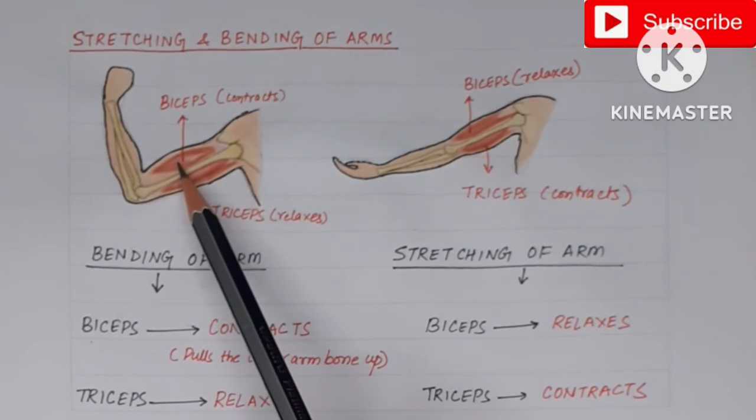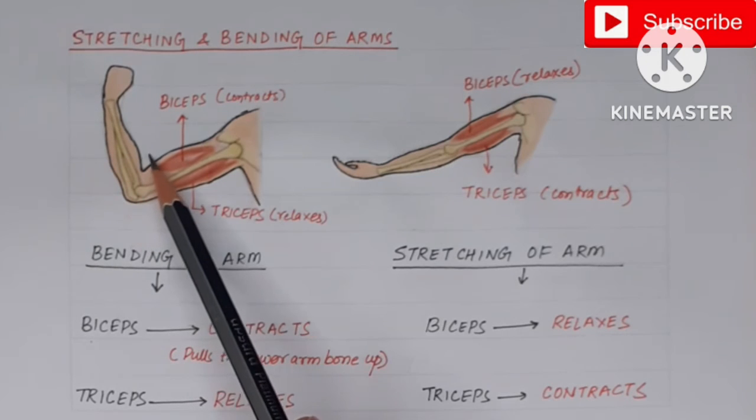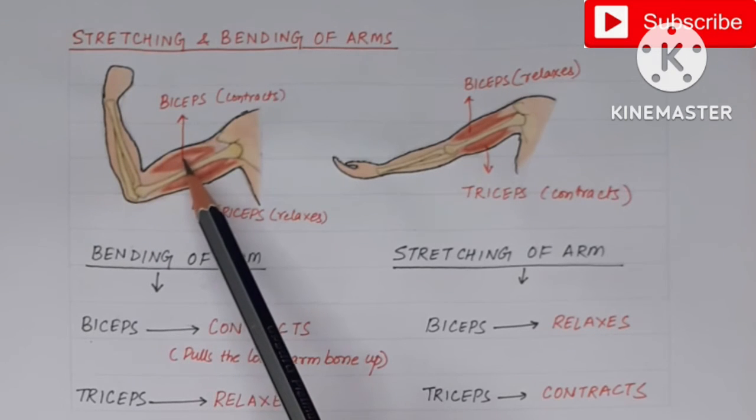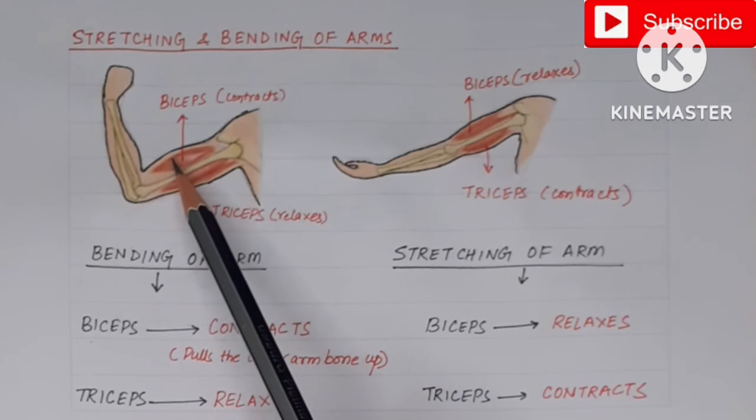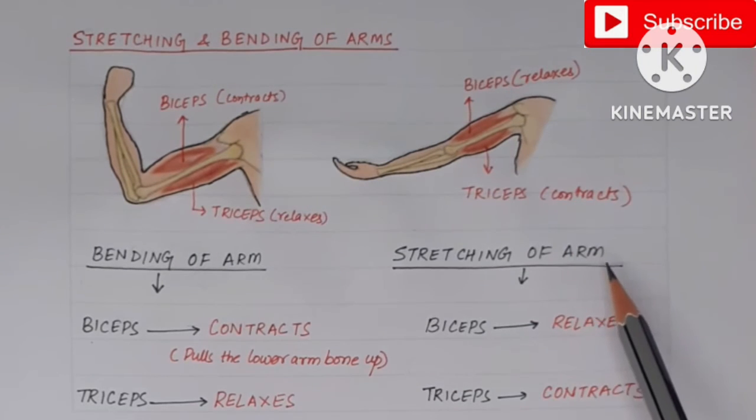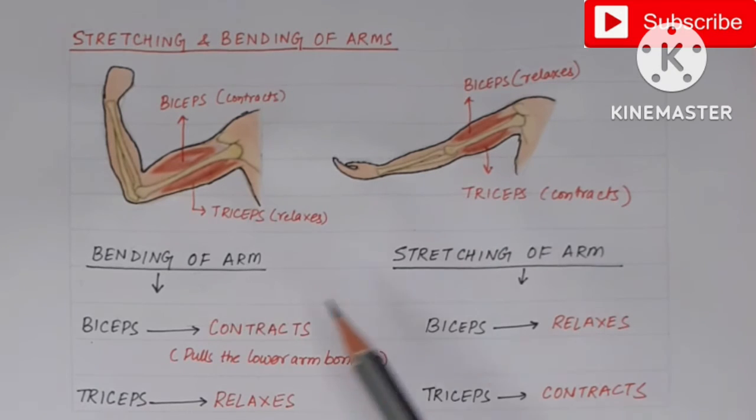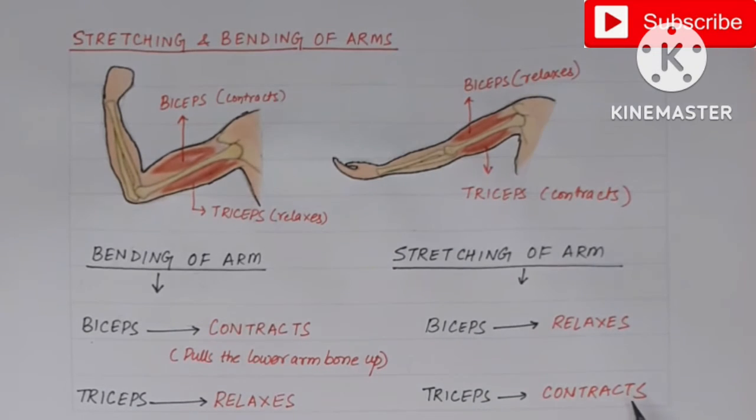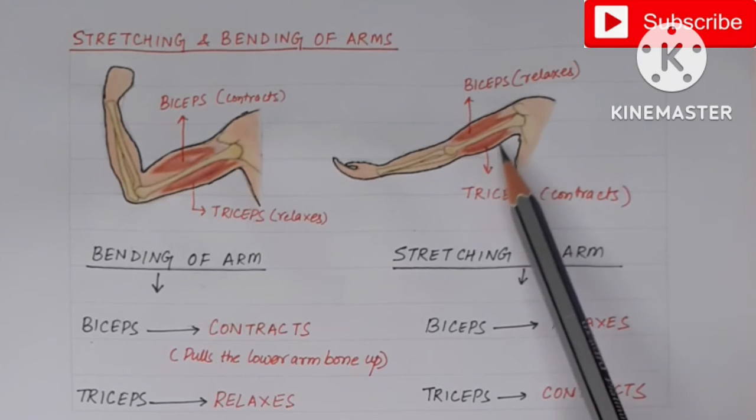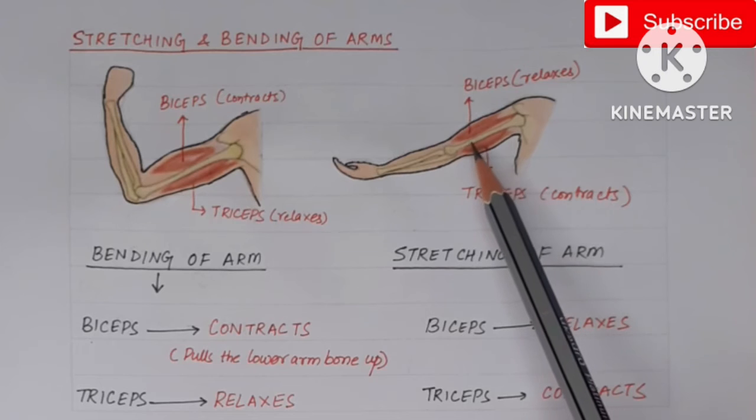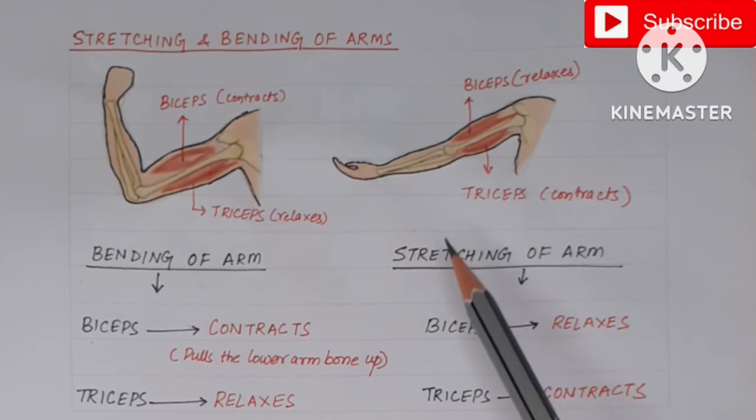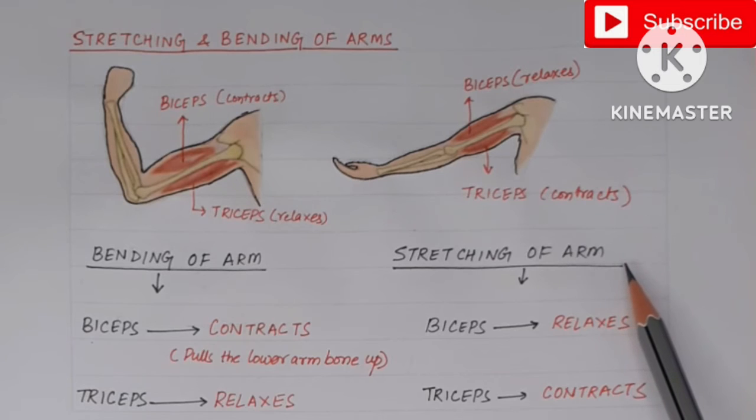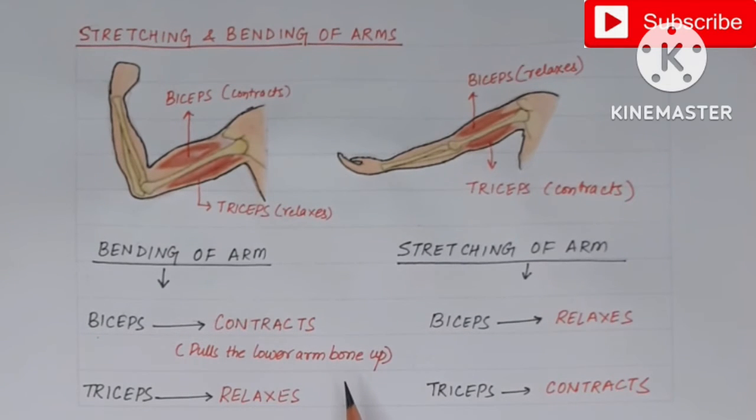So when the biceps contract, they will pull the lower arm bones in the forward direction, due to which the arm bends. But if we have to stretch our arm, the opposite will happen. This time the biceps will relax, it will lengthen in size, then the triceps will contract, become shorter, as a result of which they will push the lower arm bone in this direction and stretching of the arm will take place. So I hope we are clear with the working of muscles in a pair.